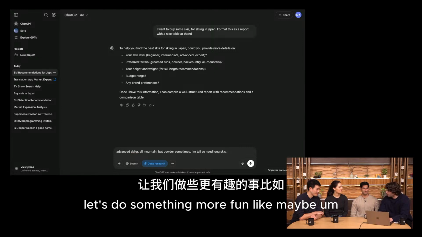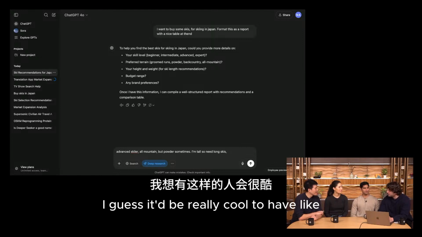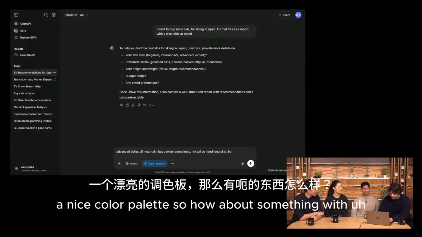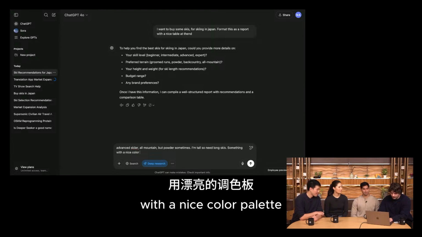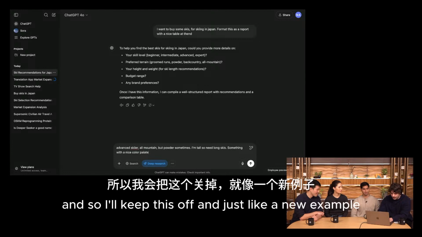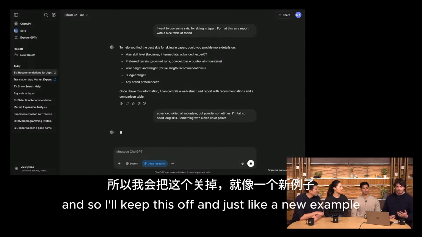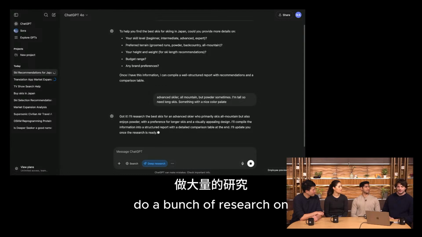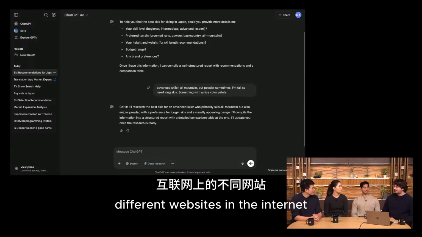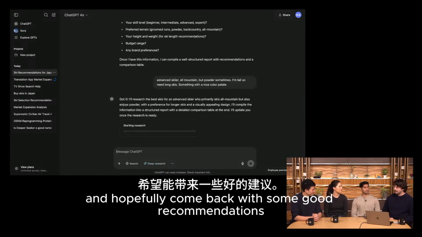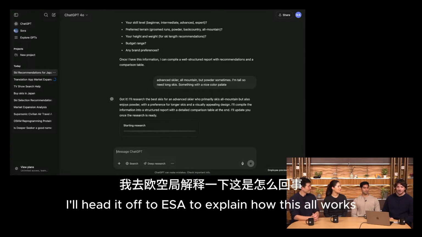And let's do something more fun. I guess it'd be really cool to have a nice color palette. So how about something with a nice color palette? And so I'll kick this off, and just like in Neil's example, deep research will go off and do a bunch of research on different websites on the internet, and hopefully come back with some good recommendations. So I'll hand it off to Isa to explain how this all works under the hood.